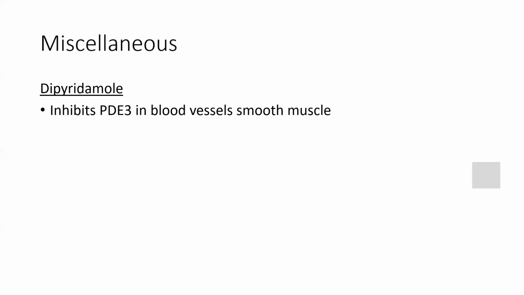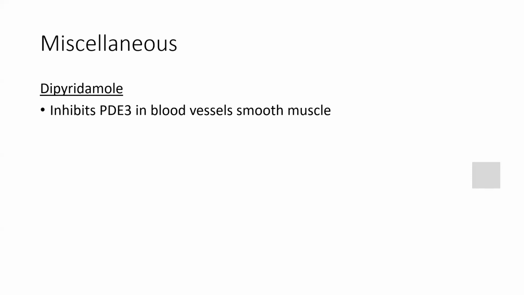In organic nitrates also you saw cGMP was causing vasodilation by activating the myosin light chain phosphatase enzyme, right? So cGMP and cAMP both in blood vessels cause vasodilation. So they both are important for vasodilation. I'm not talking about the myocyte, okay?